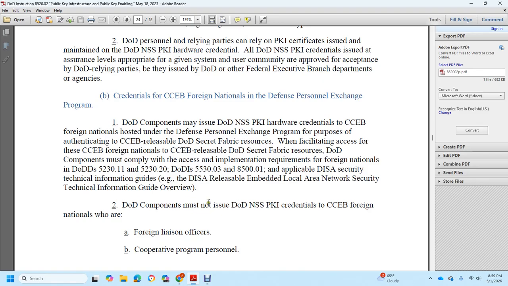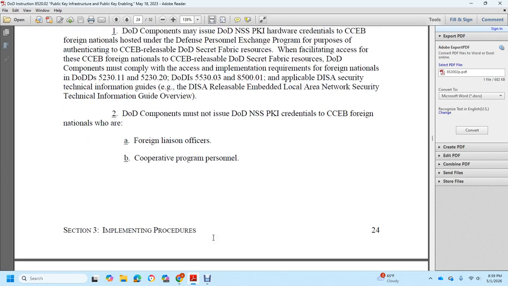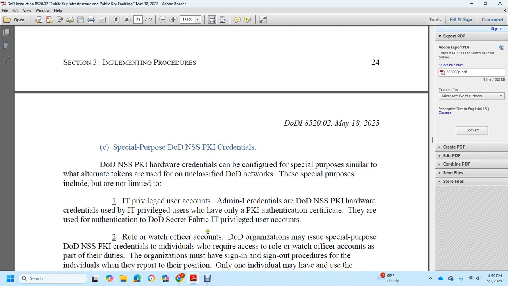Overview. DoD components must not issue DoD NSS public key infrastructure credentials to CCEB foreign nations, foreign liaison, or cooperative program personnel, except special purpose DoD NSS public key infrastructure credentials. DoD NSS public key infrastructure hardware credentials can be configured for special purposes, similar to alternate tokens used on classified DoD networks. Special purposes include, but are not limited to, information technology privileged user accounts and administration credentials. DoD NSS public key infrastructure hardware credentials for information technology privileged users will have only a public key infrastructure authentication certificate.